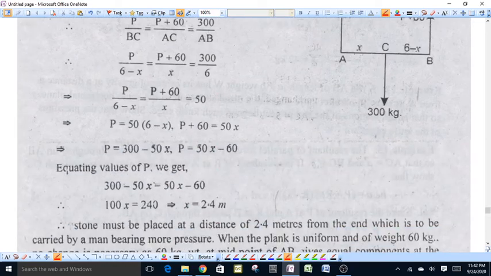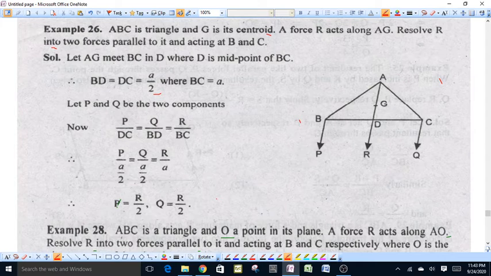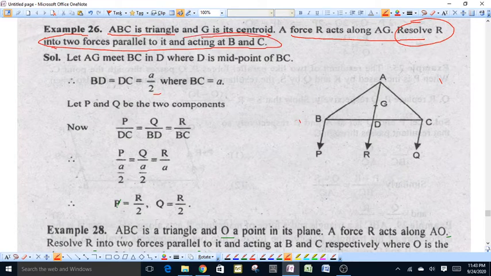Now we take this example. Suppose we have a triangle ABC and G is its centroid. A force R acts along AG, and we have to resolve R into two parallel forces acting at B and C. ABC is a triangle and G is the centroid. Join A and G and produce it further. This produced AG will meet BC at D.